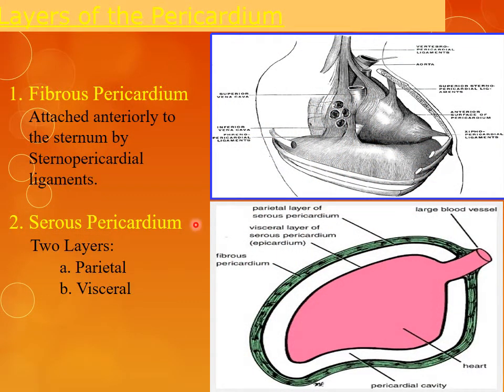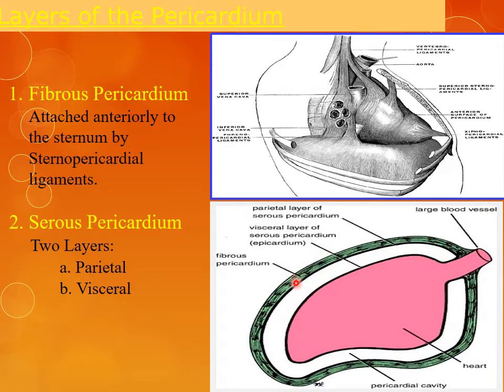So this pericardium is composed of two layers: the fibrous pericardium, which, as the name shows, is composed of fibrous tissue, and the serous pericardium. The serous pericardium is again divided into two layers, the parietal layer and the visceral layer.